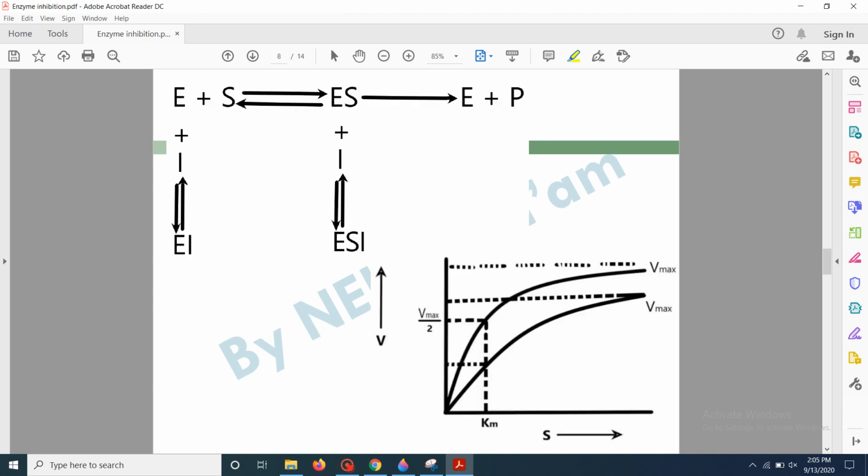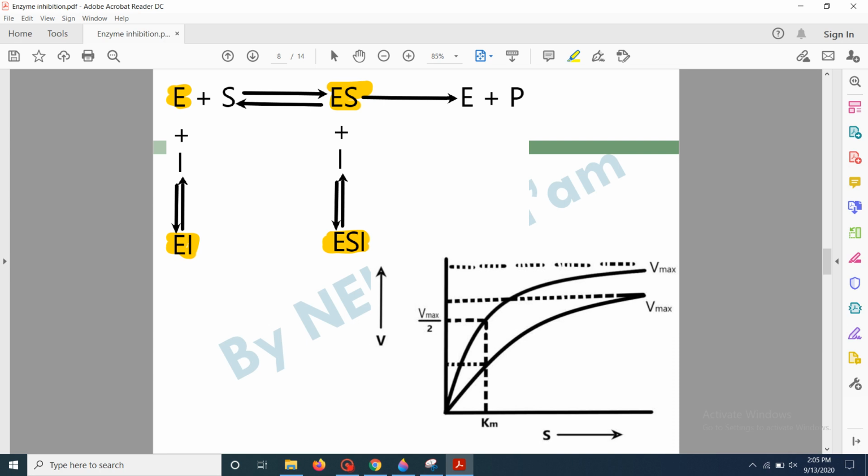So this is the reaction. Here you can see that the inhibitor can bind to the enzyme to form enzyme inhibitor complex, but it can also bind to the enzyme substrate complex. So whenever the inhibitor, non-competitive inhibitor, binds to the enzyme substrate complex, there is production of enzyme substrate inhibitor complex. So the main difference between competitive and non-competitive inhibitor lies in this reaction only.